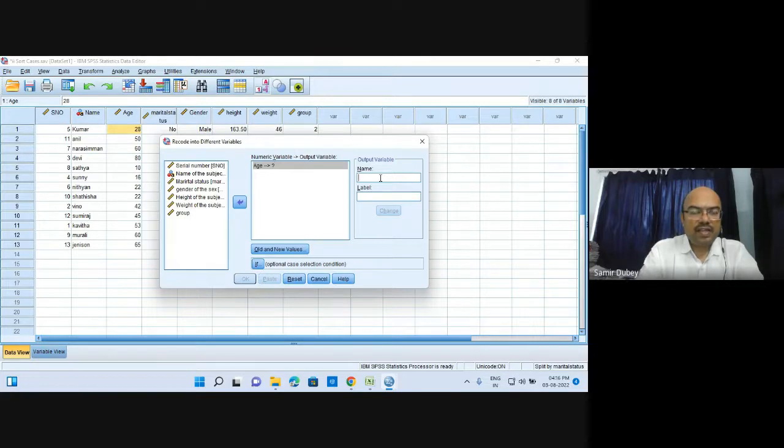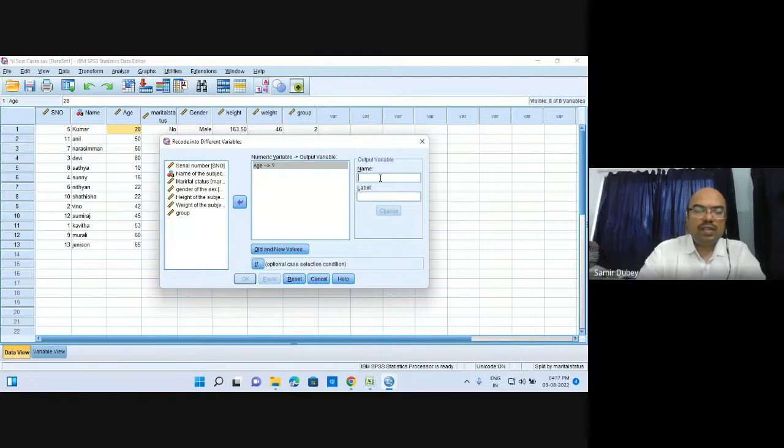At present the age is in numeric form, and suppose we want two or three different groups of people of different ages. Then we need to recode it.